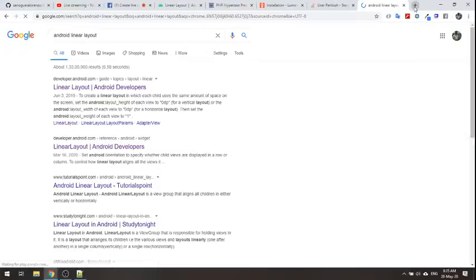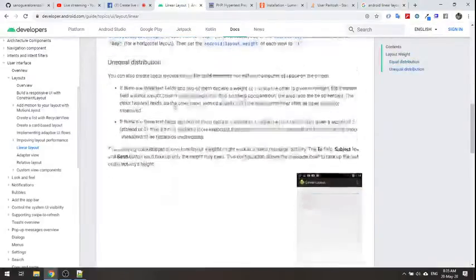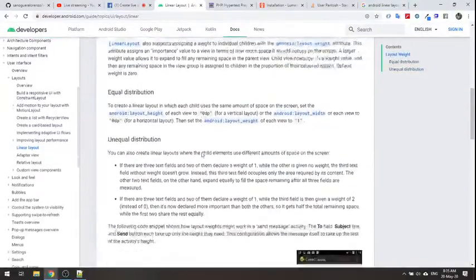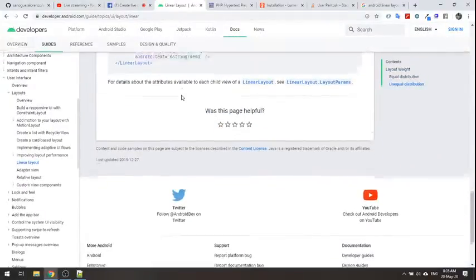Here you can find various tutorials as well. The first link is linear layout, and then you can go through the documentation, its examples, output, and all those things.